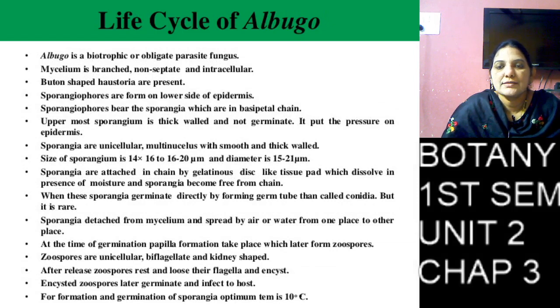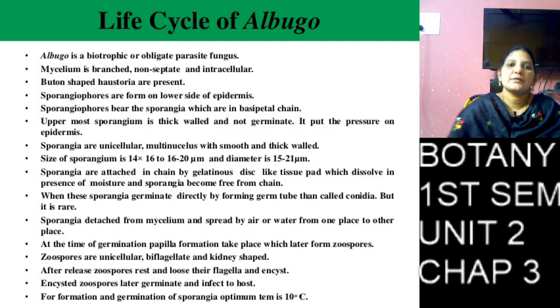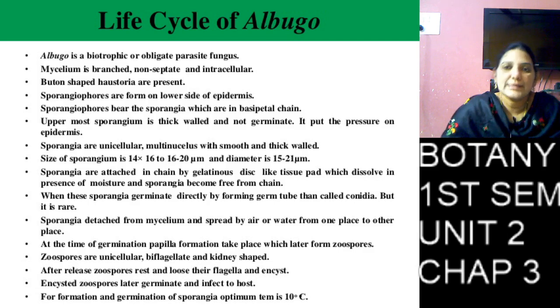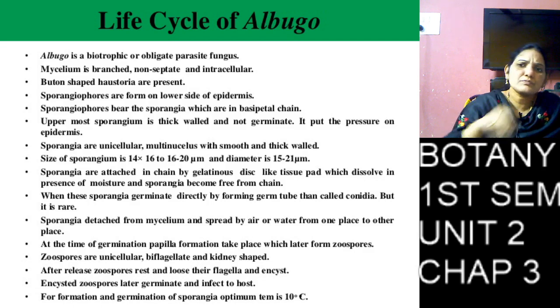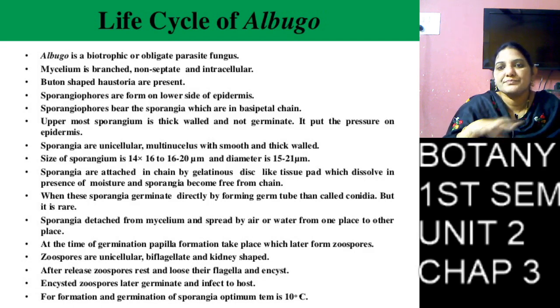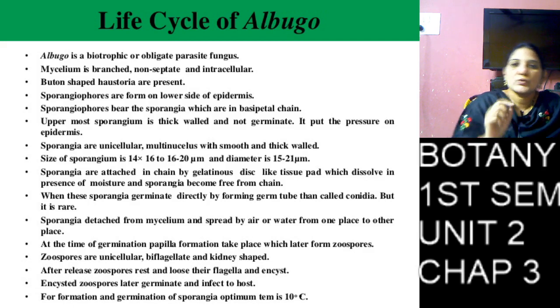Here we can see Albugo candida on the Amaranthaceae family. What are the disease characters? Albugo candida causes white rust disease.